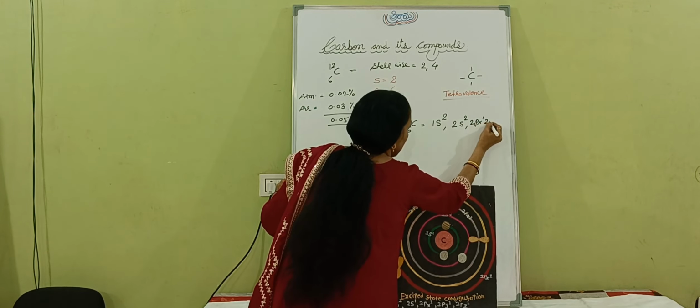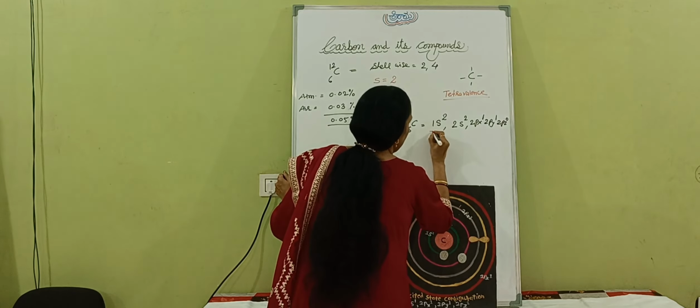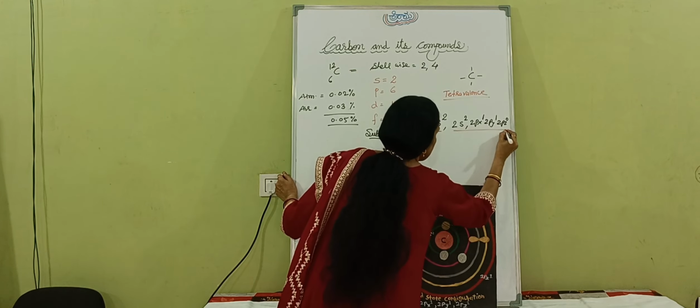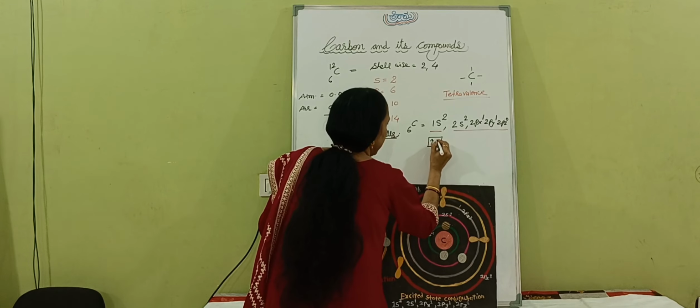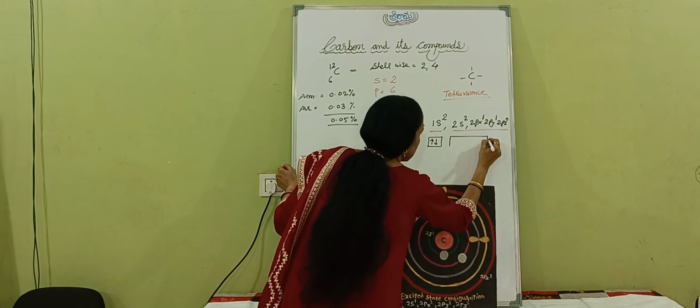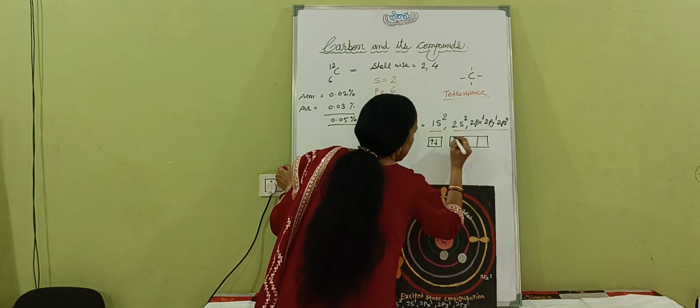Totally, how many steps or stages are there? This is the first step and this is the second step. If I am going to denote it, we can denote it like this. This is one box, which contains 2 electrons. This box has 3 parts: px, py and pz orbitals. This is the 1s block, this is the 2s block, and this is the p orbital.